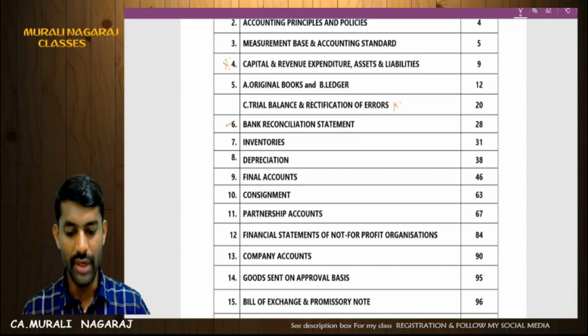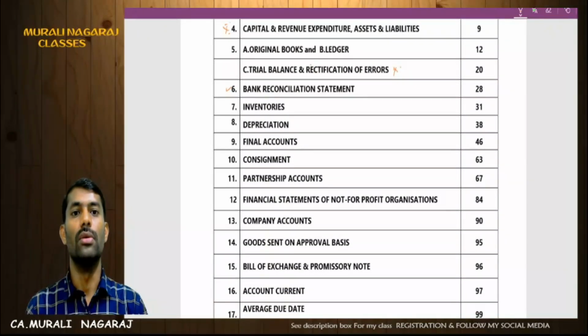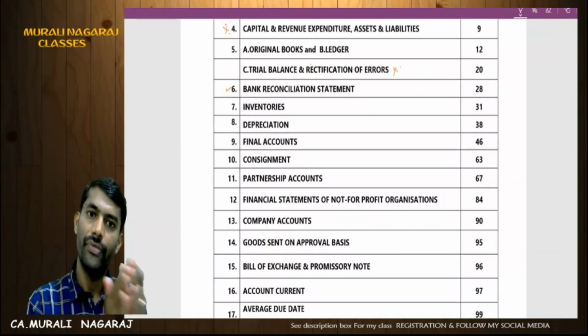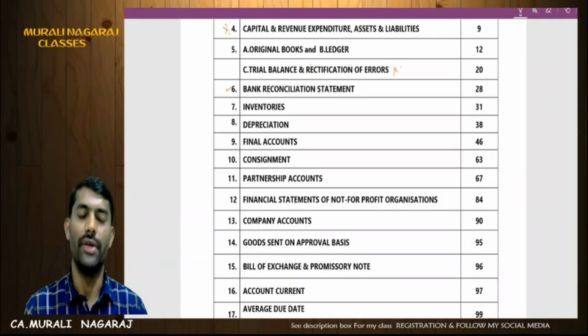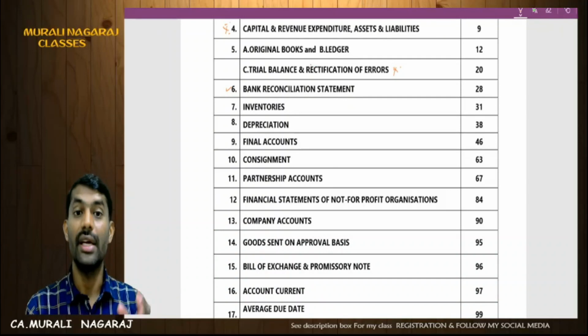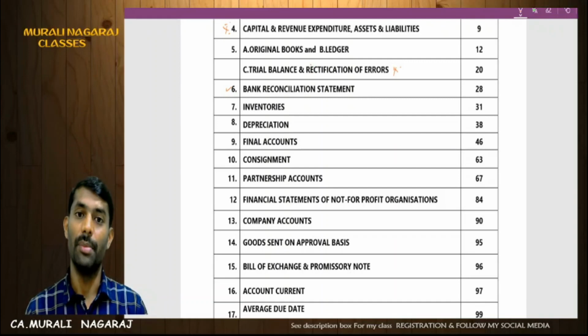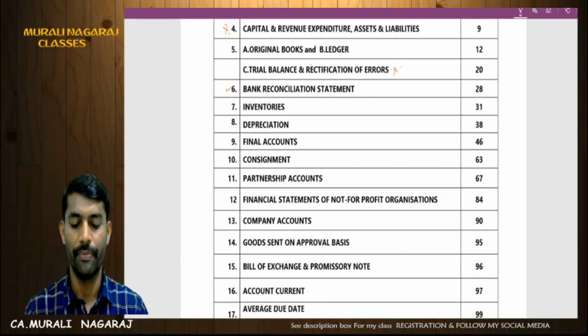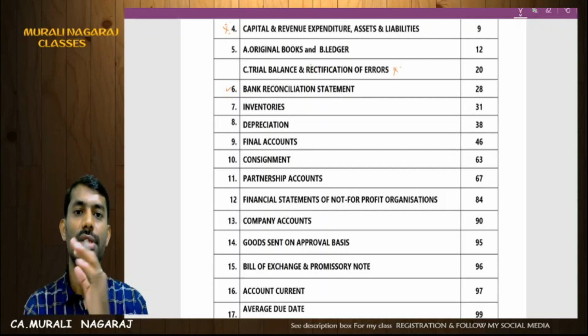Next, inventories. In inventories, we have valuation of inventories, and number two is reconciliation of inventories. Usually the examiner's focus is inventory reconciliation, so pay attention. BRS and inventory is a compulsory question for 10 marks. It will be there, so focus on inventories reconciliation.